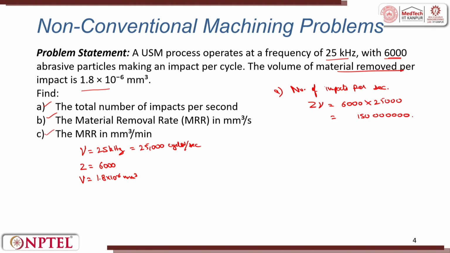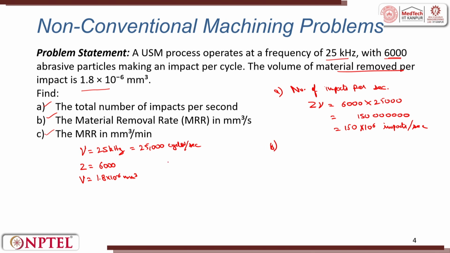This big number gives me 150 into 10 raised to power 6 impacts per second as my answer.